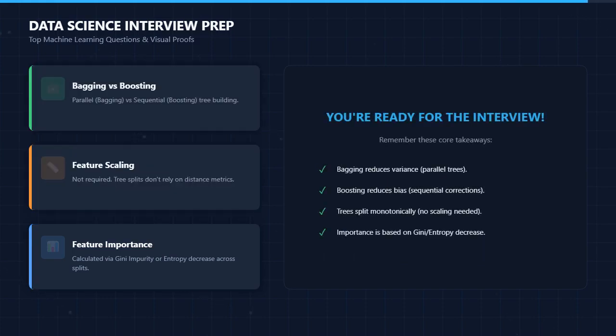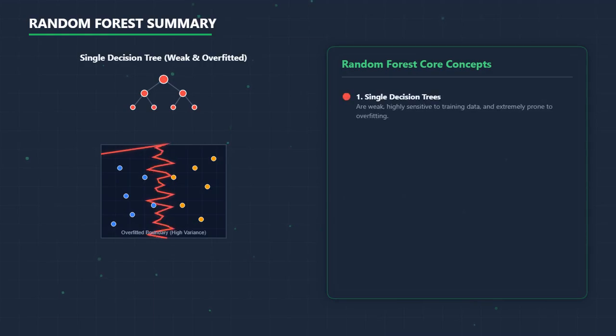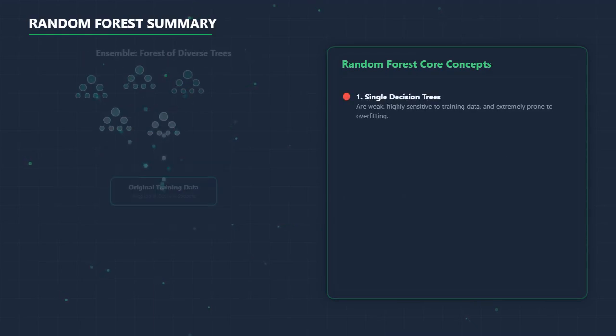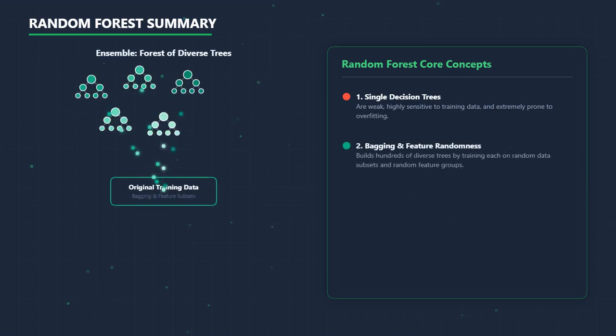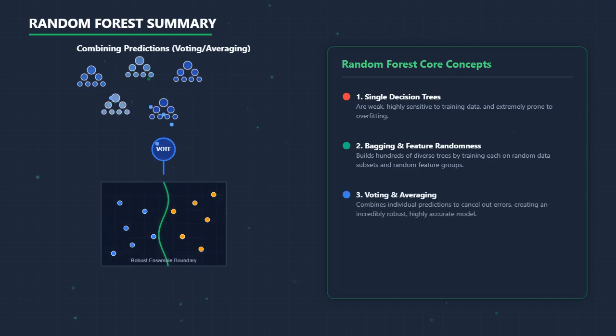To summarize, a single decision tree is weak and prone to overfitting. Random forest solves this by generating hundreds of diverse trees using bagging and feature randomness. It combines their predictions through voting or averaging, creating an incredibly robust, highly accurate model.